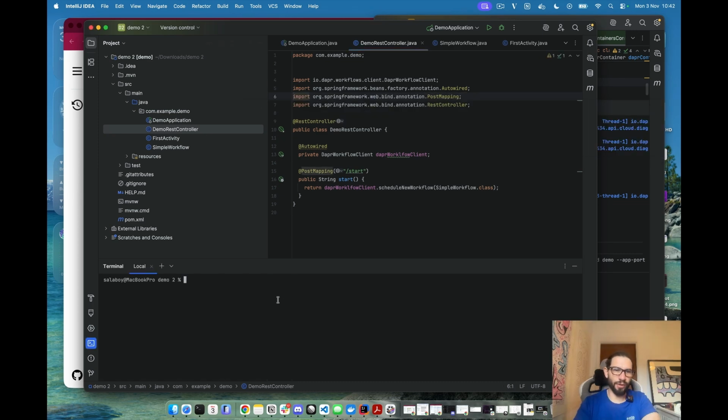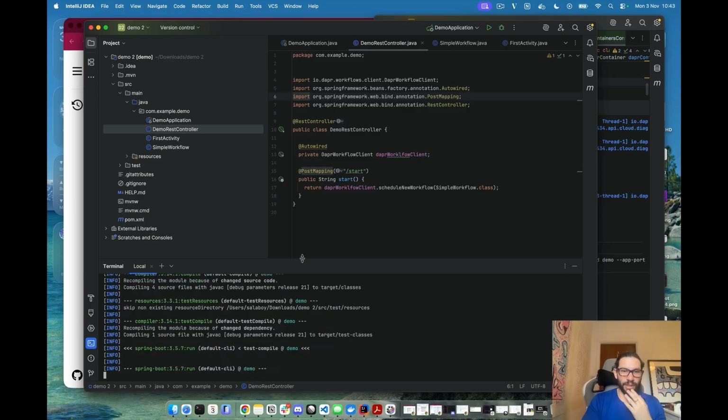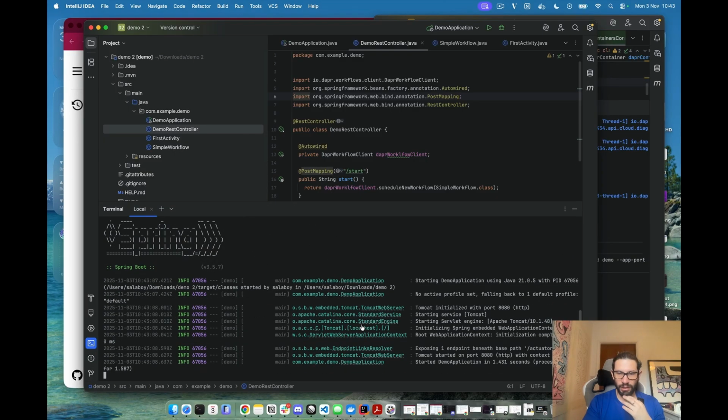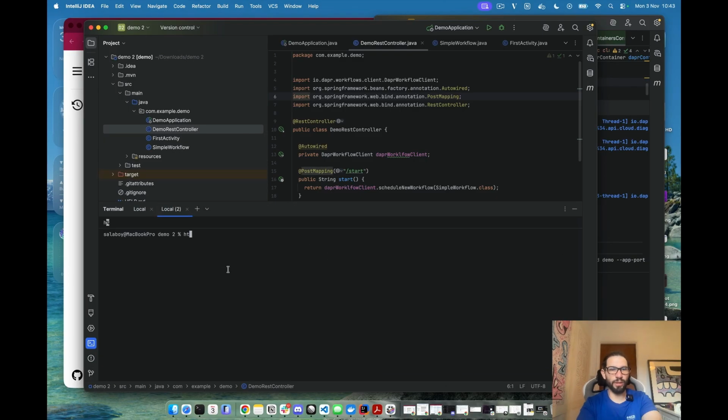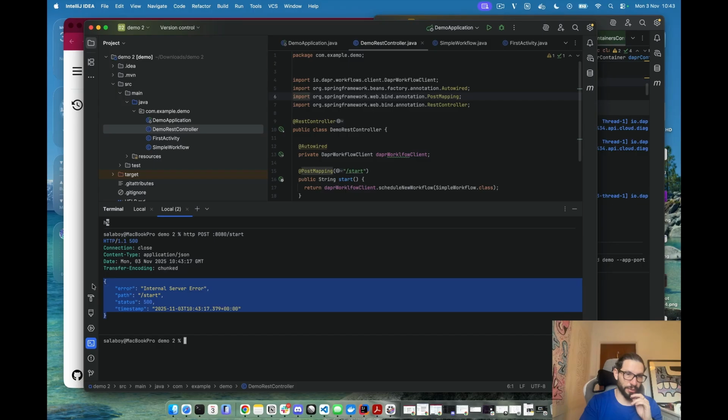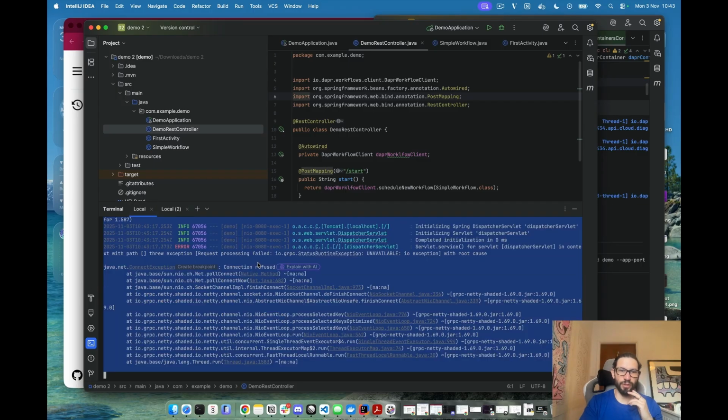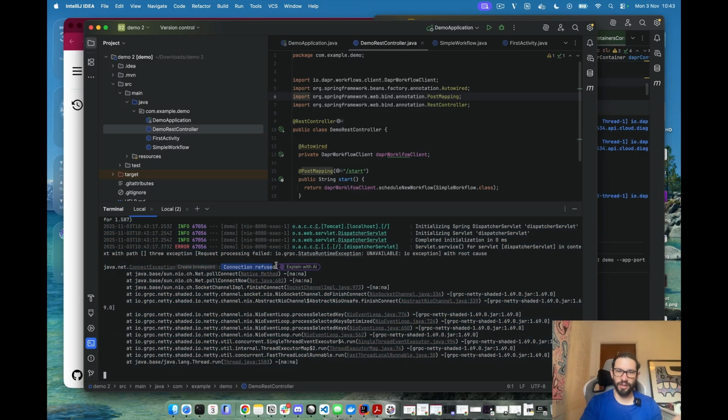So now if I, for example, do mvn spring-boot:run, which is just going to start my Spring Boot application here, we will see that the application starts, right? And if I open a new window here and do HTTP POST 8080 start, what I get is a 500 error. Something failed. And of course it failed because it doesn't have any Dapr instance running anywhere. And we need to sort that out.